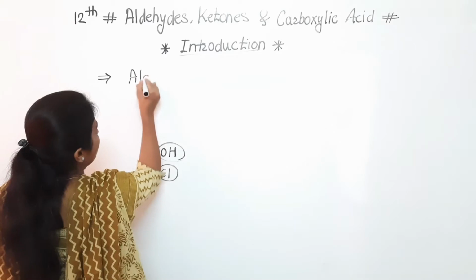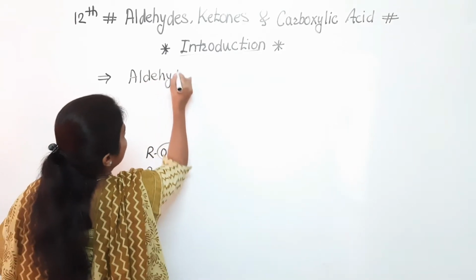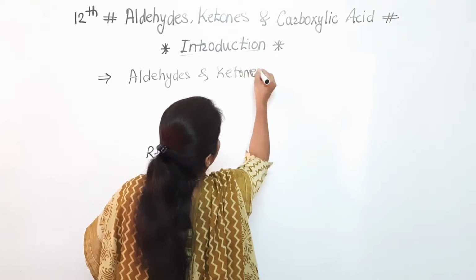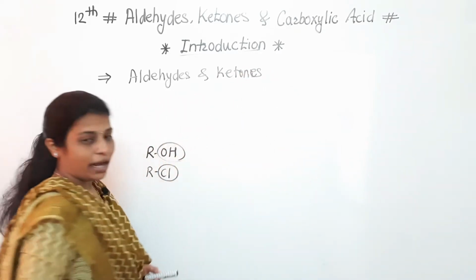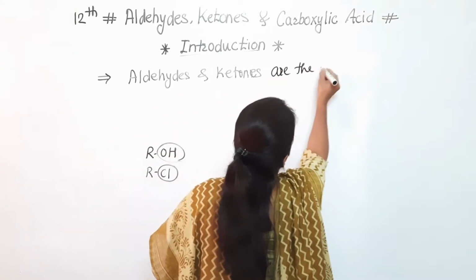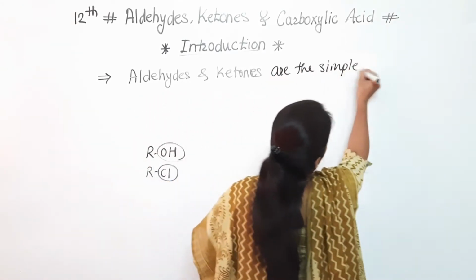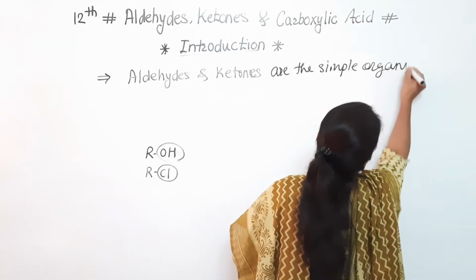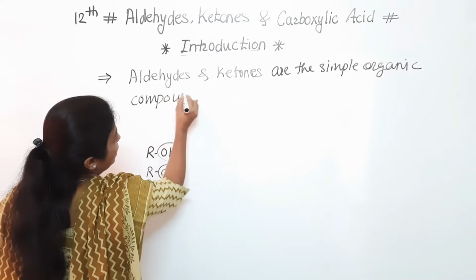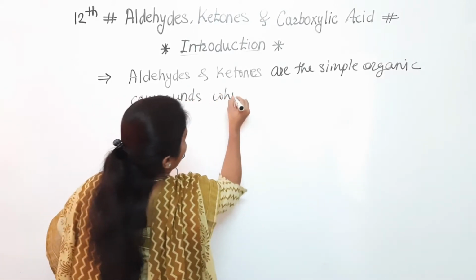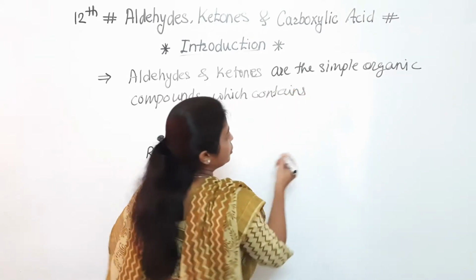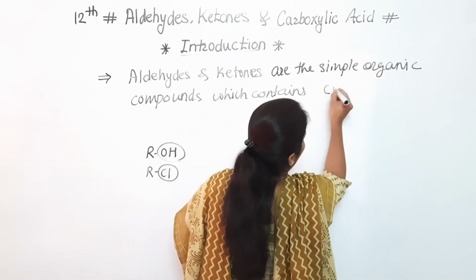So in that case we can say that aldehydes and ketones are the simple organic compounds which contain a carbonyl.